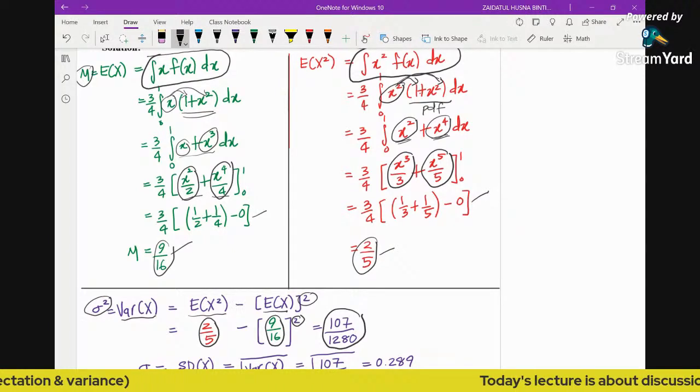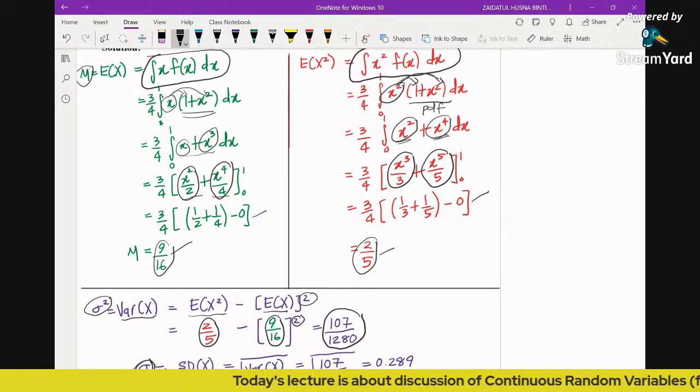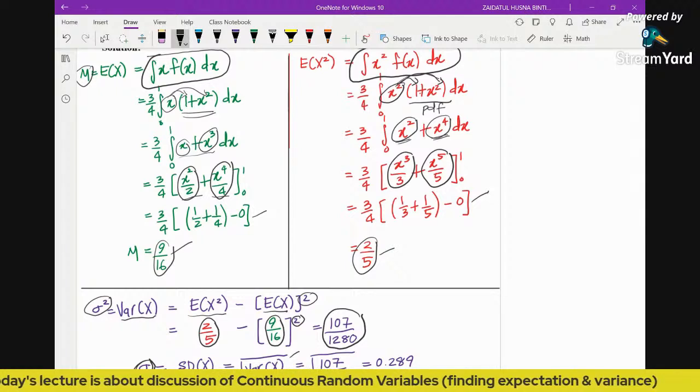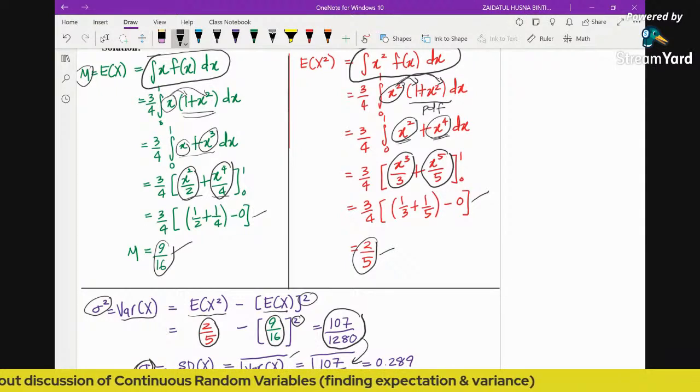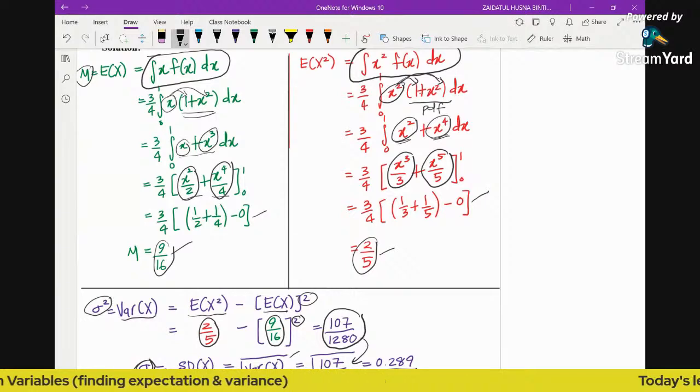Now how to find the standard deviation? Standard deviation is simply sigma, and it's simply the square root of the variance. So after we obtain the value of the variance, you substitute and find the square root of it. So you will get the value of sigma to be 0.289.